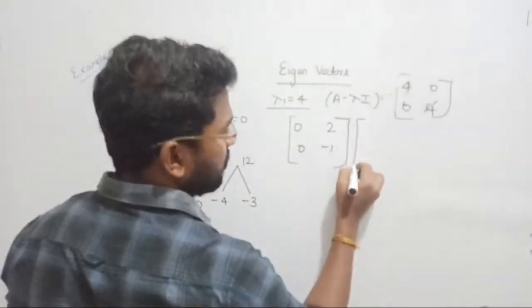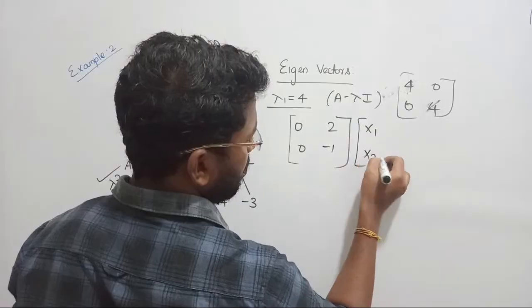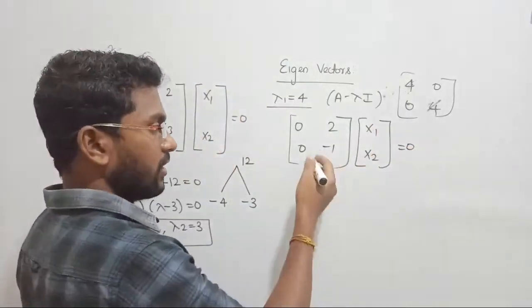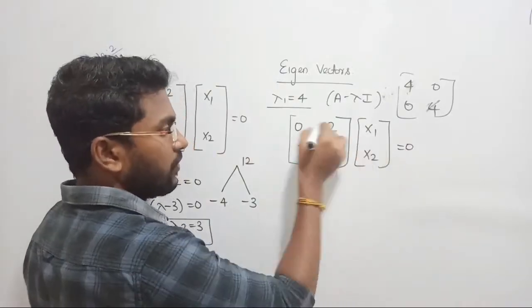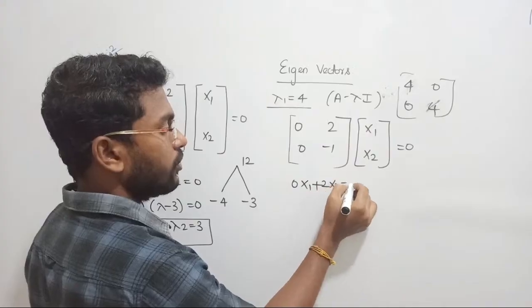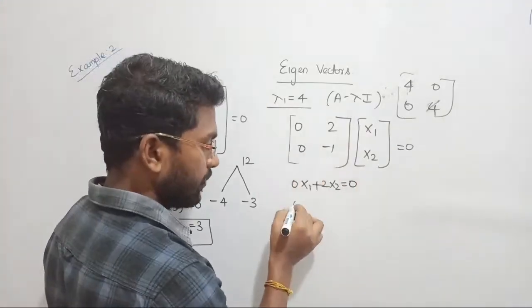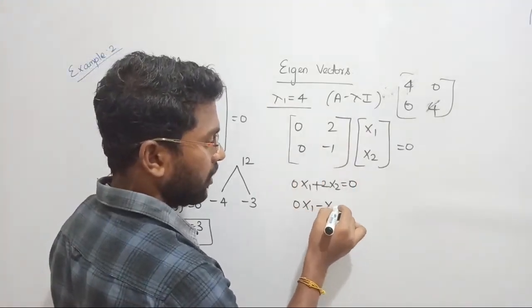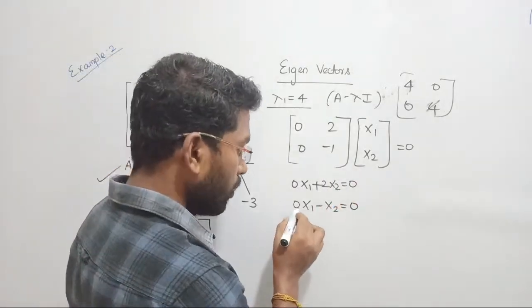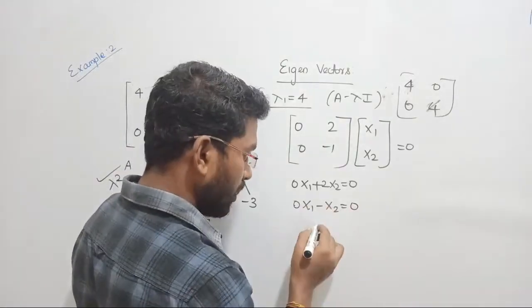So the conclusion is, but anyway, you can go ahead with the procedure if you want. Shall we write the answer? Yes, let us write. So from this, the first equation becomes 0 into x1 plus 2 into x2 equal to 0. Similarly, the second expression is 0 into x1 minus 1 into x2 equal to 0. Such that what shall we do now? 0 into x1 is 0 only. So the conclusion is what?